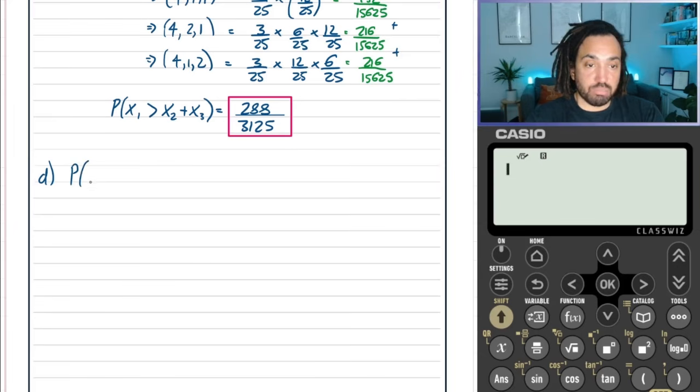So we can say that the probability of what we want to happen, which is that x1 equals 1, given what's already happened, which is that x1 plus x2, we know is going to be less than or equal to 4.